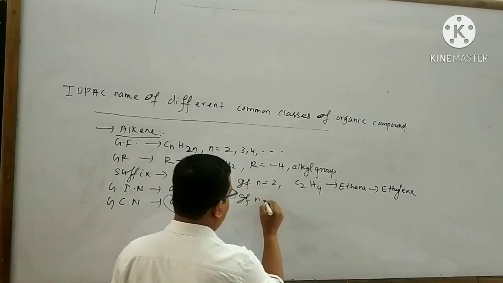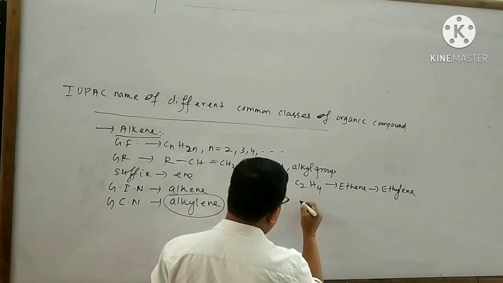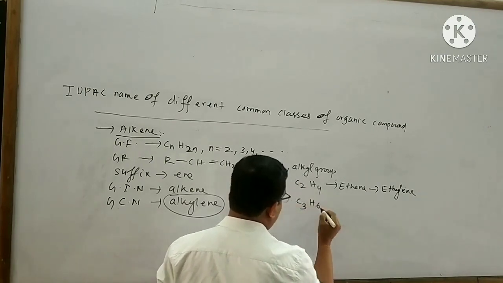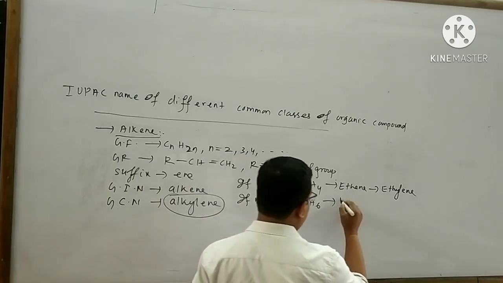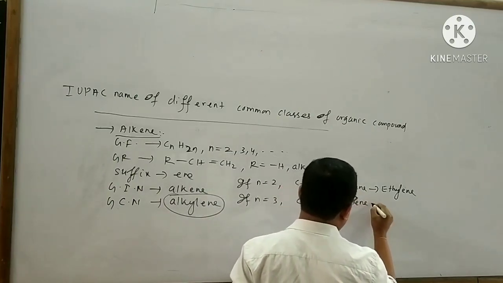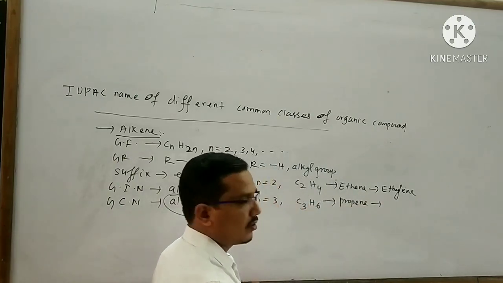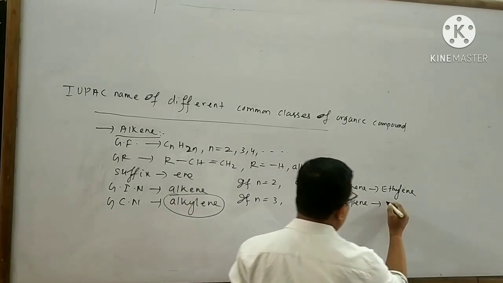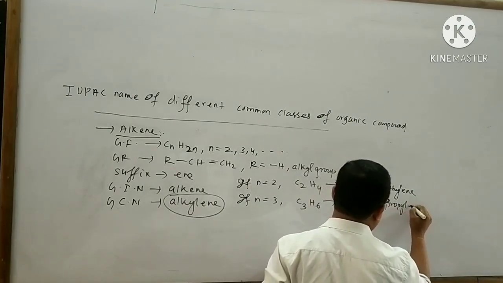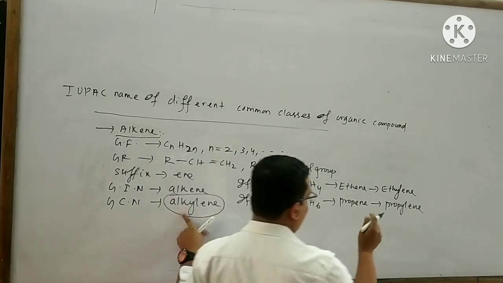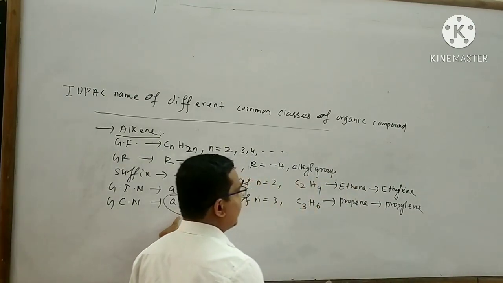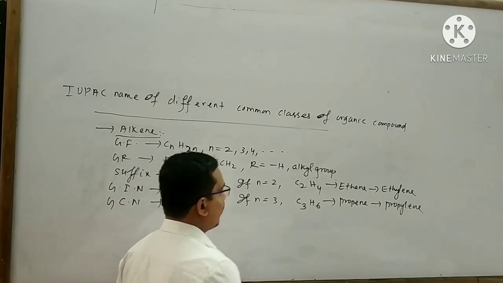If n equals 3, then the compound is C3H6. The name of this organic compound is said to be propene. It also has a common name, that is propylene. With the help of this, we can give a common name to each alkene organic compound.